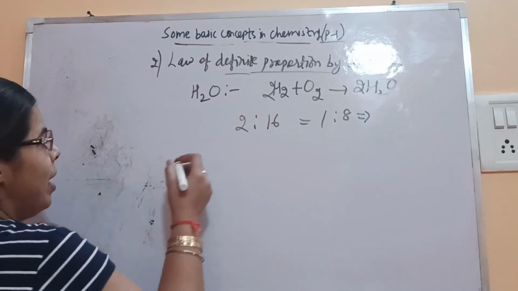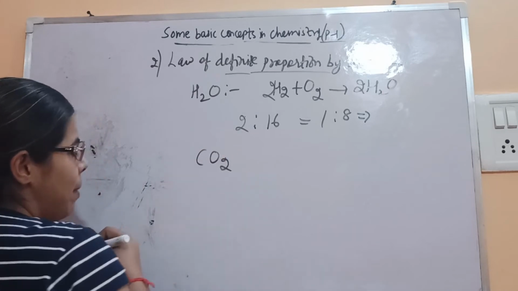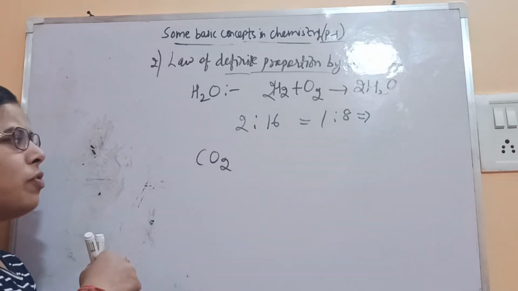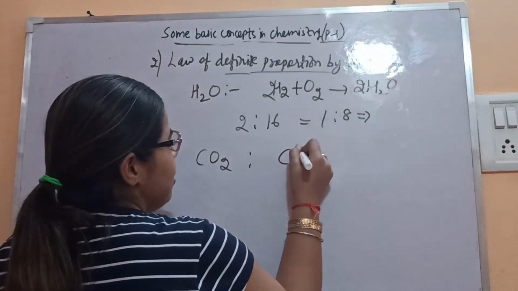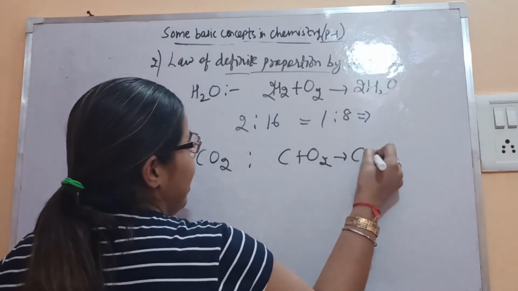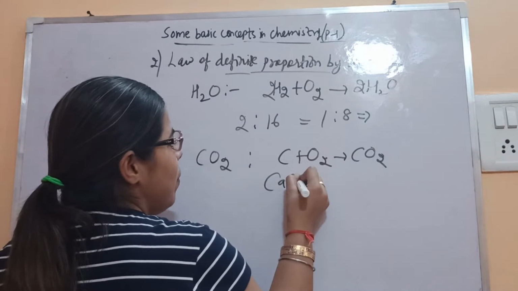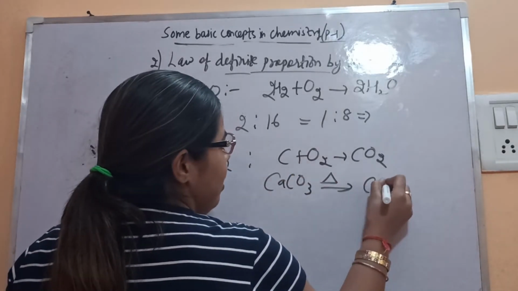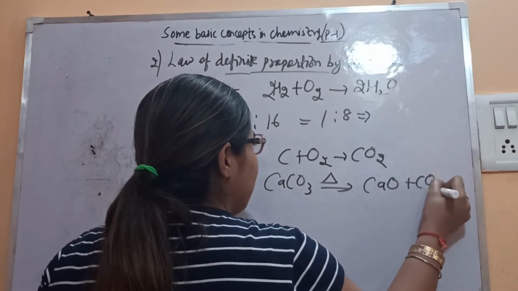For example, if I take CO2, carbon dioxide. See, carbon dioxide can be obtained from any source, either from the atmosphere, or carbon combining with oxygen gives CO2. If we decompose calcium carbonate by heating, calcium oxide plus CO2 gas gets formed.